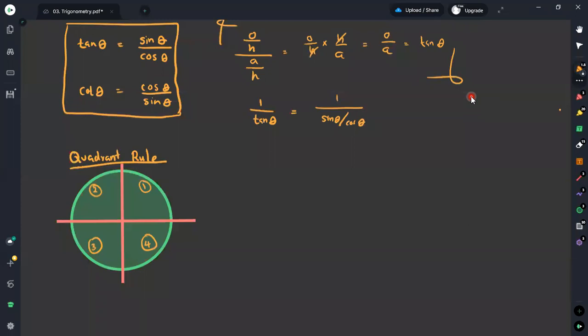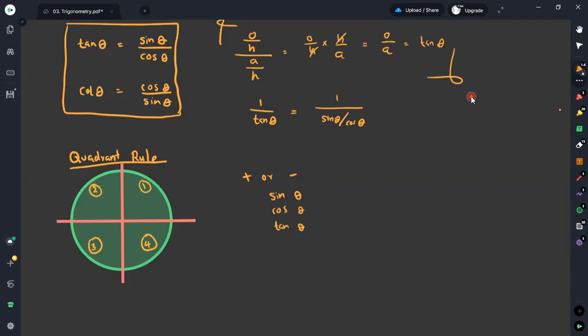Using this quadrant rule, we can identify whether we are getting a plus sign or minus sign for the values which fall in these four quadrants for sine theta, cosine theta, and tangent.